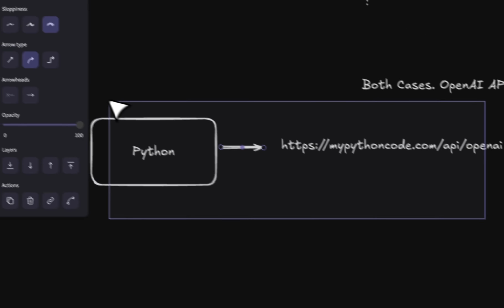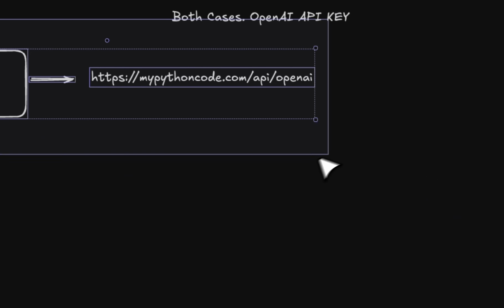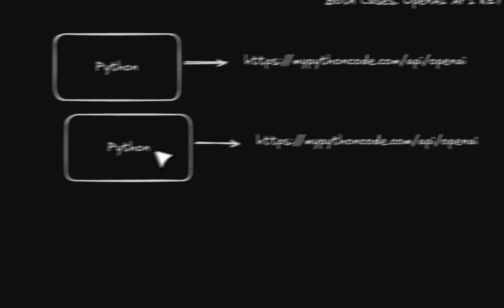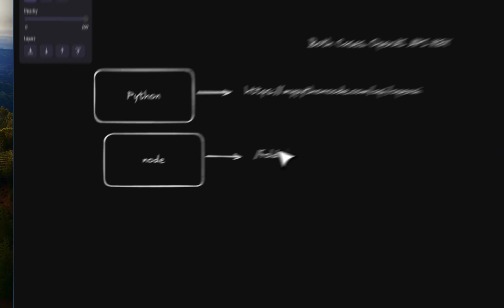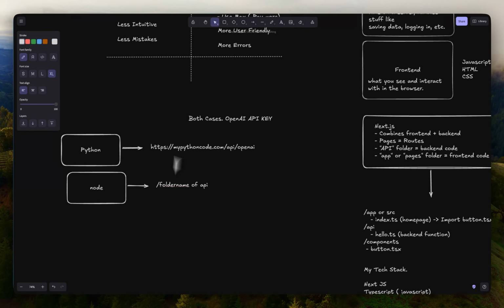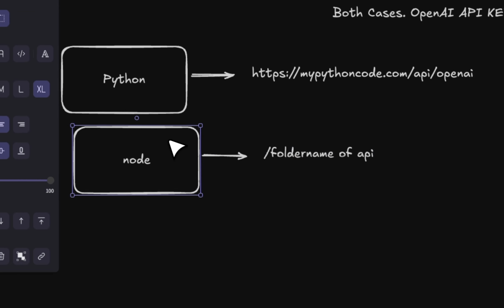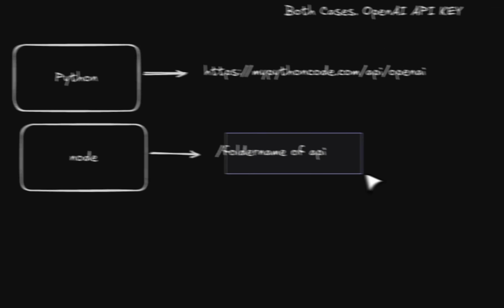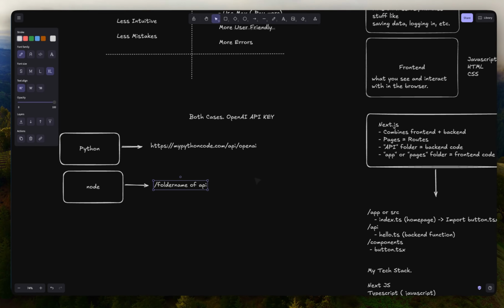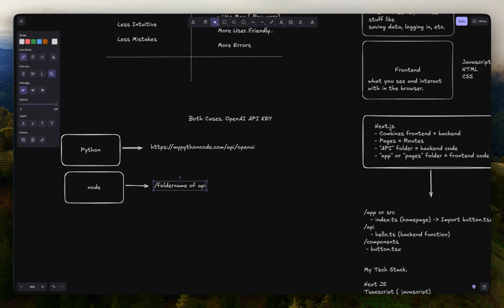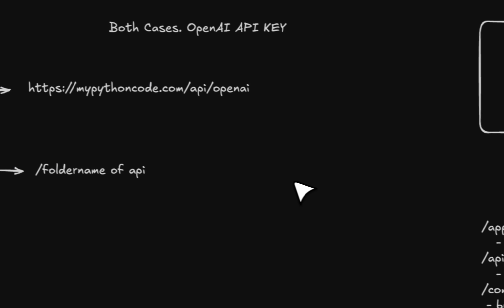If you do it with Node, because you're basically using it in the same app, then you don't really need to host this, because you can just call, for example, slash folder name of the API, because it's inside the same application. Again, I'm oversimplifying this because I just want you to understand the concept, and I don't want you to be overwhelmed, but there are multiple hundreds of thousands of use cases. In the majority of cases, this is basically what you're going to look for.